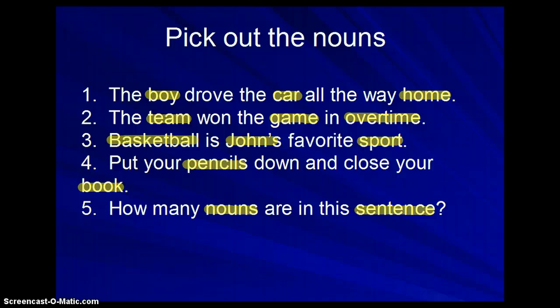If you highlighted your or wrote down your, that is not a noun, it's a pronoun. We talk about those later in the year, so just realize that your or mine or our are not nouns. And in the last sentence, nouns and sentence would be the nouns. So hopefully you got them right. If not, try to figure out what you need to correct before you get into the homework packet.